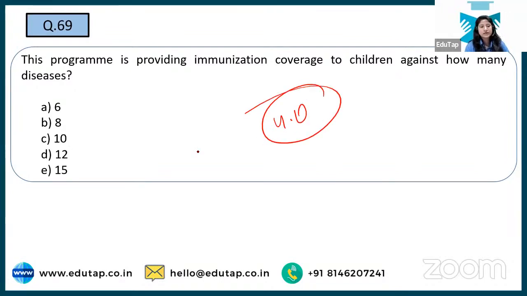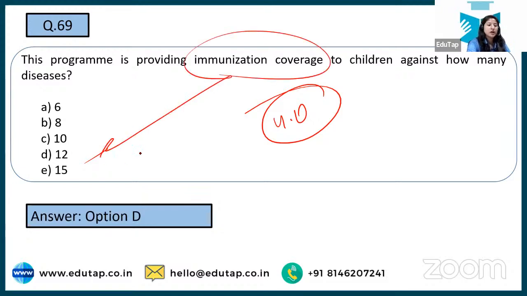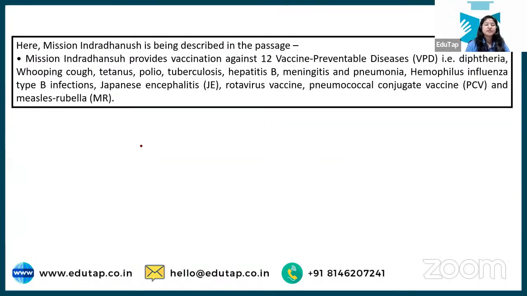And here the correct answer is, most of you are saying right, yes, option number D, that is 12, is the right answer. Okay, this program is providing immunization coverage for 12 vaccines against 12 diseases. Okay, here Mission Indradhanush is being described in the passage, right? 12 vaccines are there. These are the names. You need not remember the names.